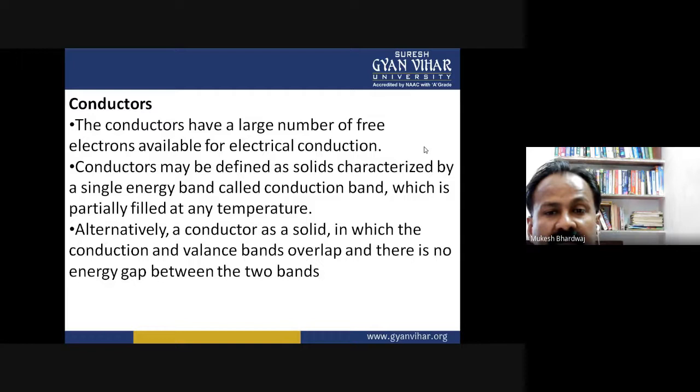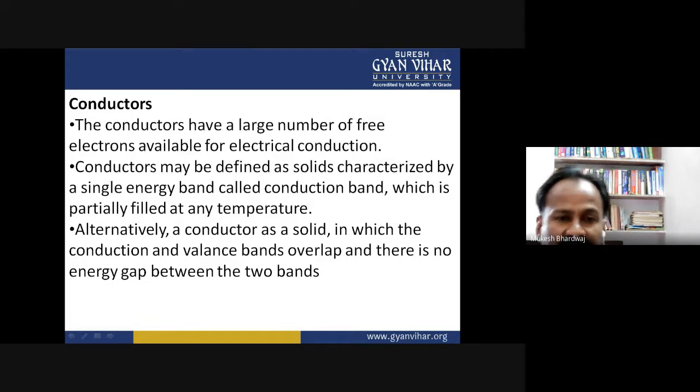The conductors have a large number of free electrons available for electrical conduction. Conductors may be defined as solids characterized by a single energy band called the conduction band, which is partially filled at any temperature. Alternatively, a conductor is a solid in which the conduction and valence bands overlap and there is no energy gap between the two bands.